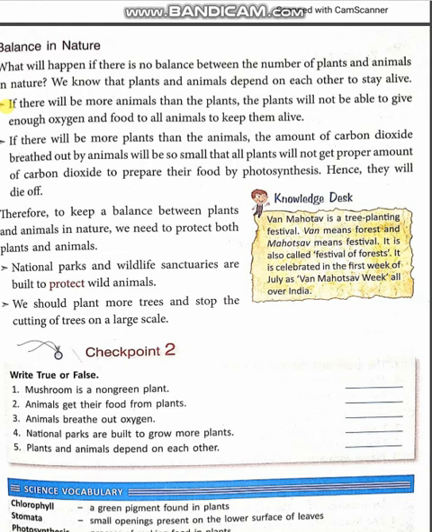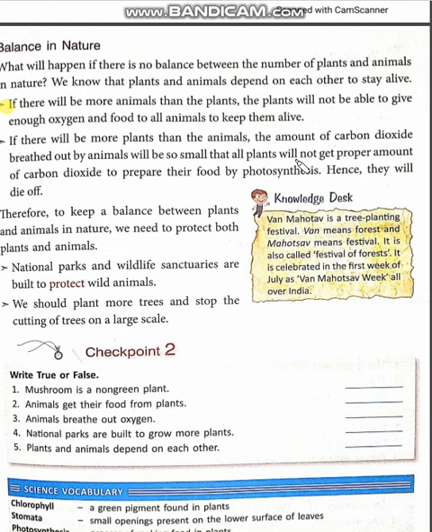If there are more animals than plants, then what will happen? Plants will not be able to give enough oxygen and food to all the animals to keep them alive. But if there are more plants than animals, the amount of carbon dioxide breathed out by the animals will be less.